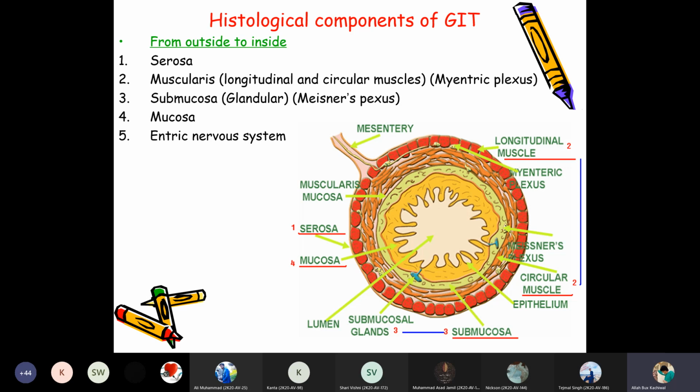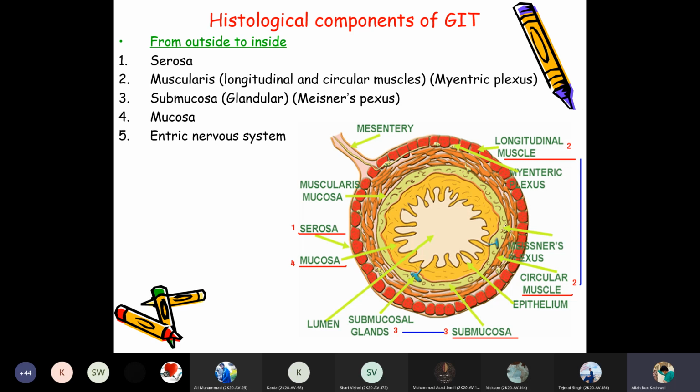Histologically, from outside to inside, there is a serosa, which is the outer covering of the gastrointestinal tract, and especially the serosa is the outlining of the whole digestive system.